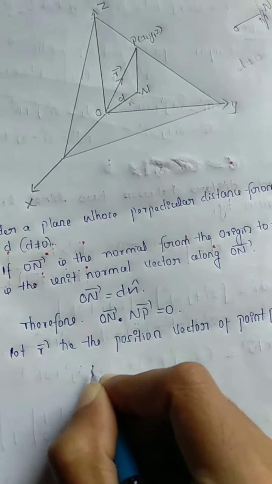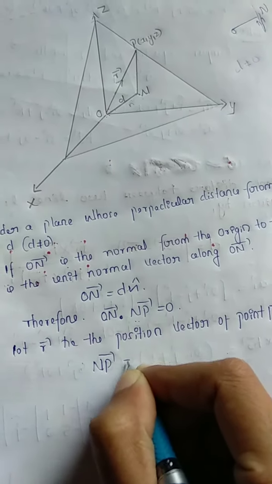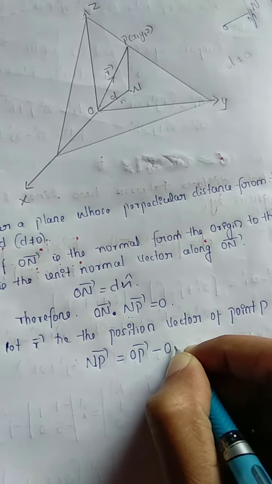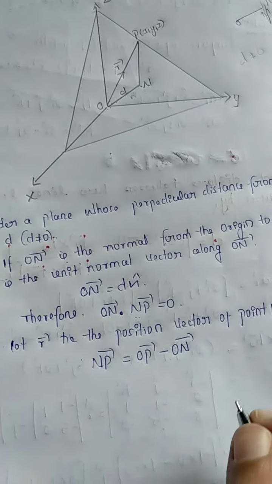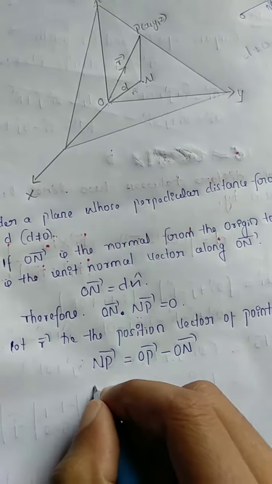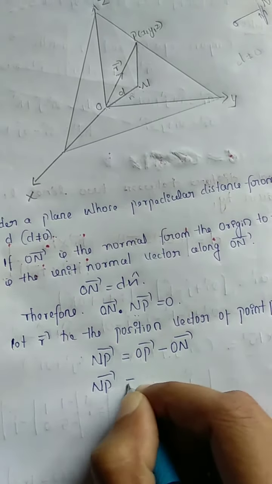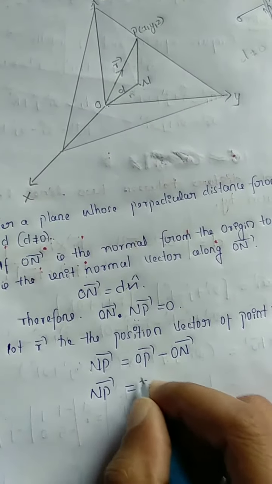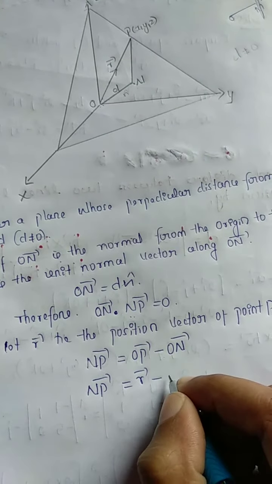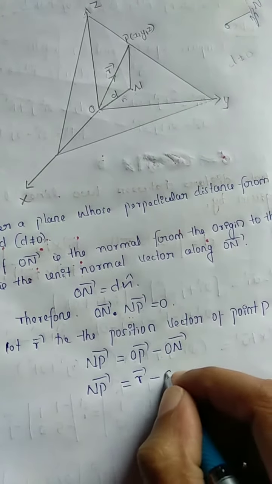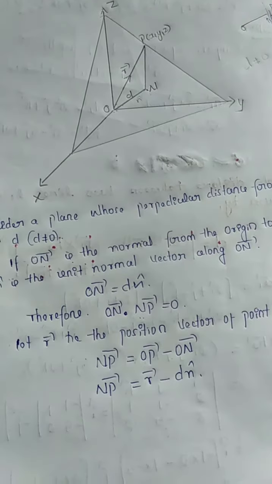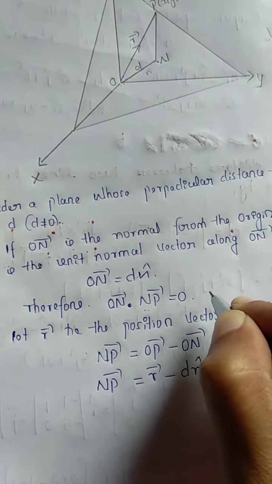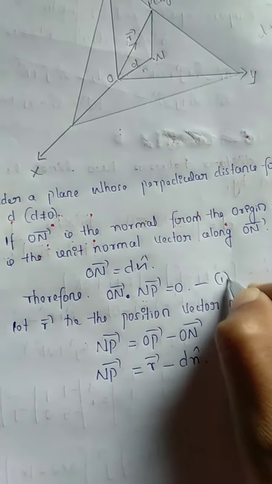Now we write vector NP is equal to vector OP minus vector ON. So vector NP is equal to the position vector of the point P, vector r, minus vector ON, which is equal to d into n cap. Take it as equation number 1.